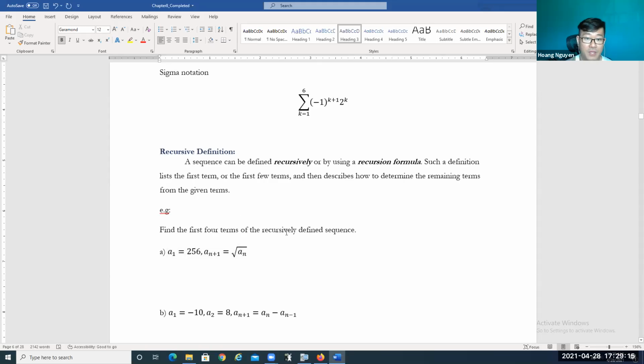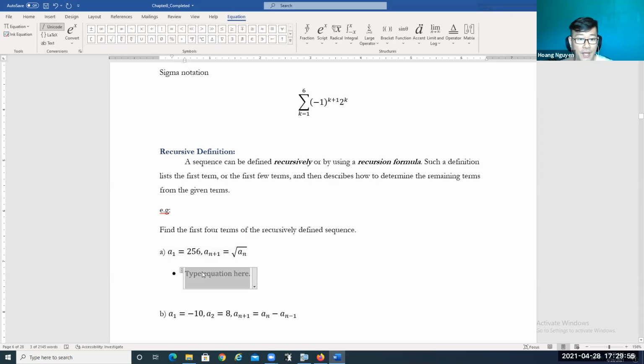Find the first four terms of the recursively defined sequence. For this question, they gave you the first term, a1 equals 256. And then they give you a of n plus 1 equals the square root of an. So the n plus 1 term is equal to the square root of the previous term an. Okay, so let's find out the first four terms of this sequence.